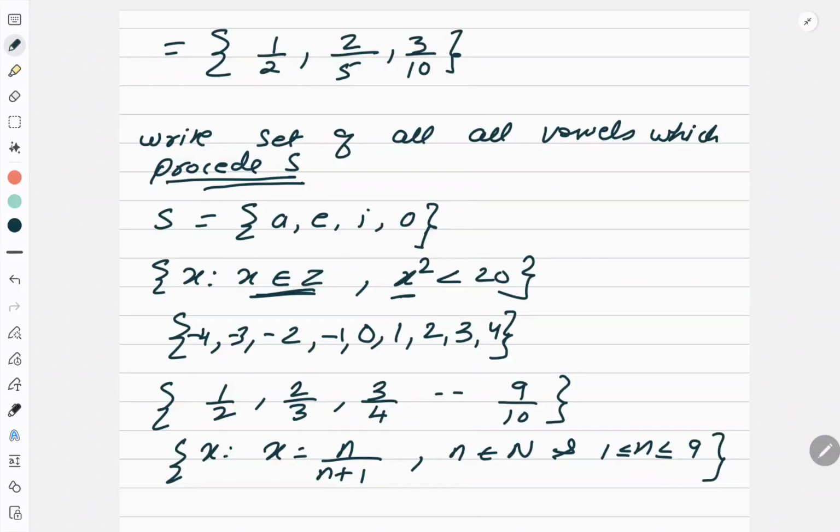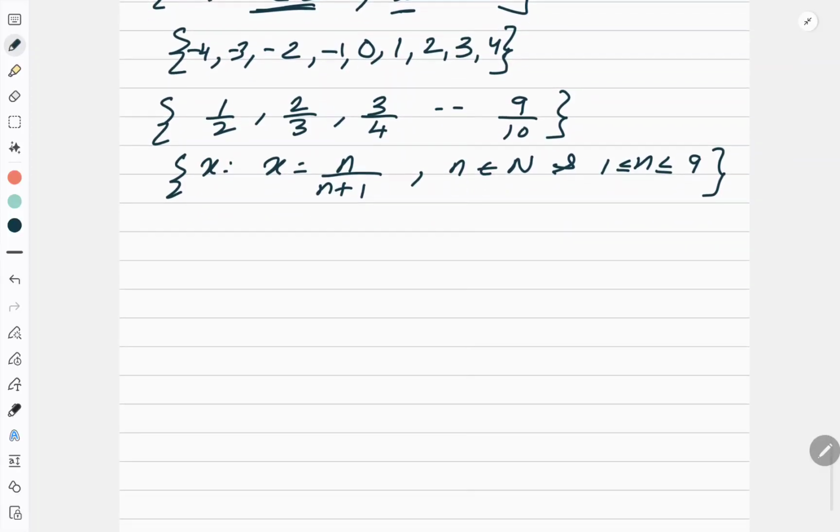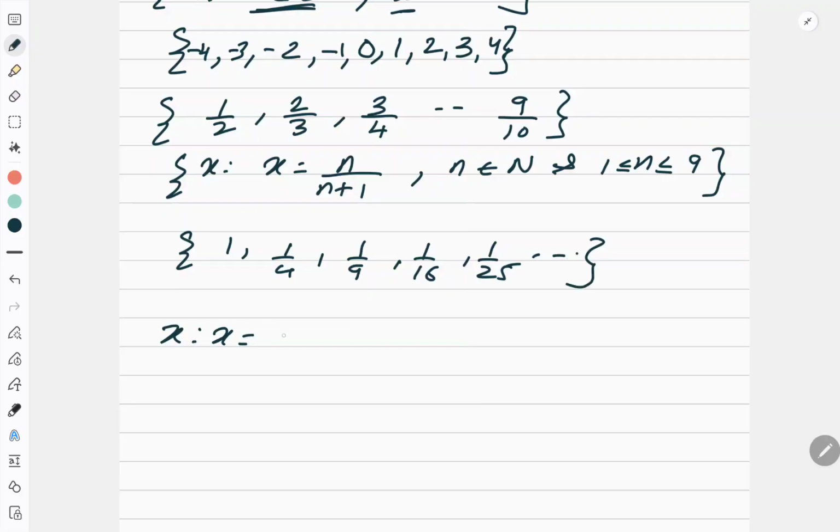Done? Correct. In the same way, if you have this thing 1, 1 by 4, 1 by 9, 1 by 16, 1 by 25, then how will I write? X such that x is equal to 1 by n square, n belongs to N, open-ended, because there is no endpoint for this.